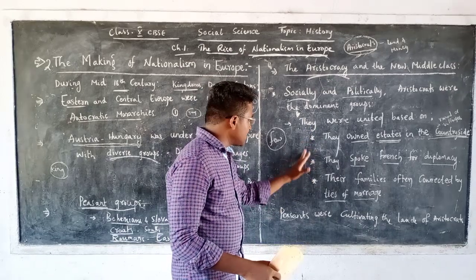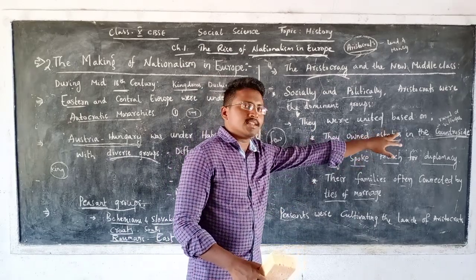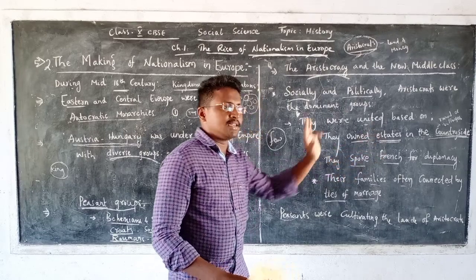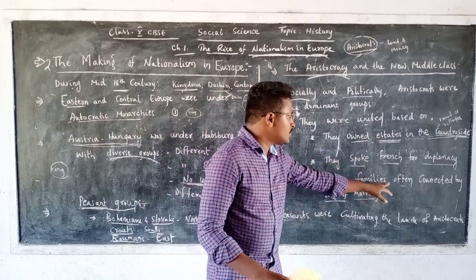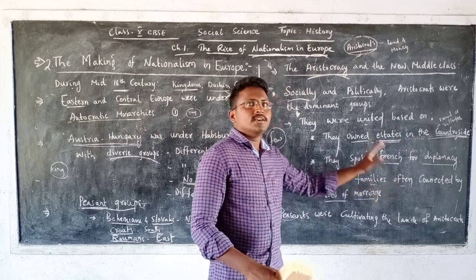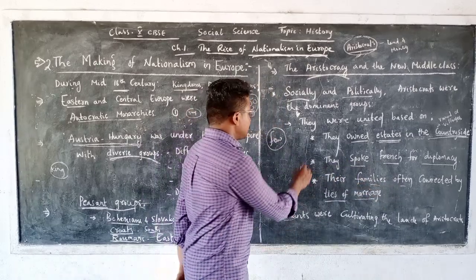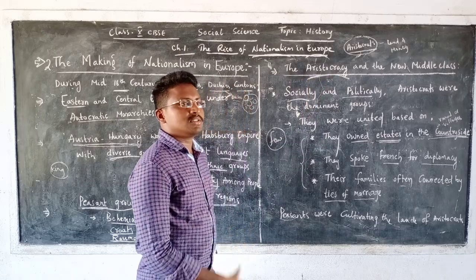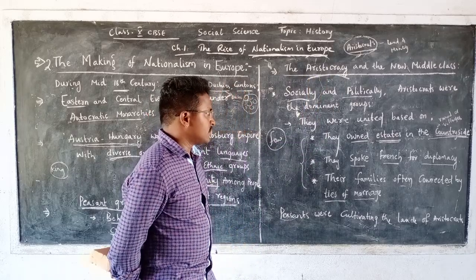So, based on these three things: they owned estates in the countryside, one common thing; they used to speak French, the second common thing; and they often used to get married within their community. Based on these three things, the aristocrats were united among themselves.